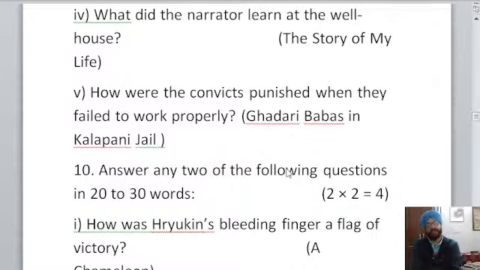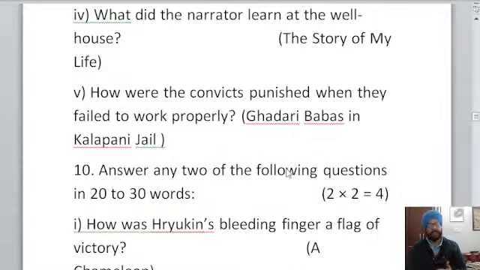Yes, both the PDFs would be given, Amrinder. Don't worry, Amrinder Kaur. Both the PDF of Punjabi and English would be given to you. You should also solve all the questions which were not solved in the class at your home. And if you have any doubt, you can also refer to the videos. Yes, Gursirat has answered the first question correctly. Very good, Gursirat. So what did the narrator learn at the well house? That question needs to be answered.